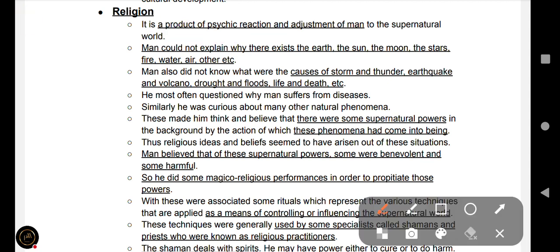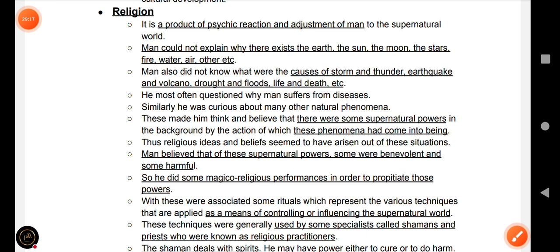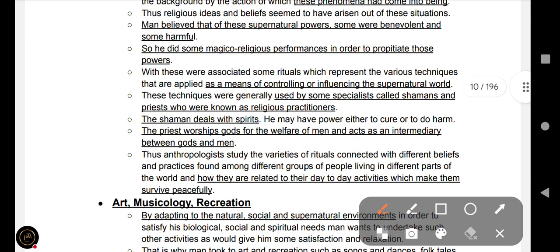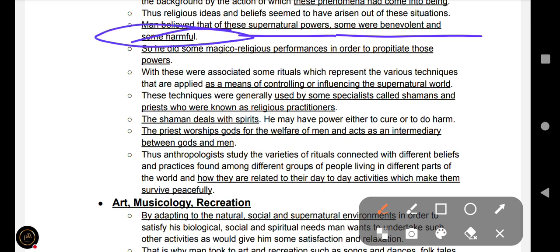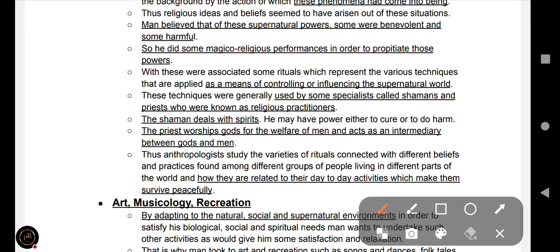Man could not explain why there exists the earth, the sun, the moon, the stars, fire, water, air, and others. So you can remember this. And man believed that of these supernatural powers, some were benevolent and some were harmful for the society. So he did some magical religious performances in order to propitiate and adopt those powers.